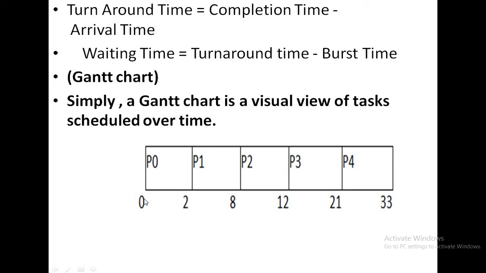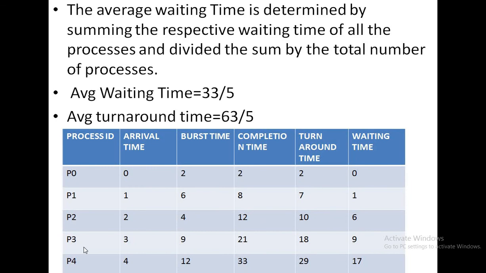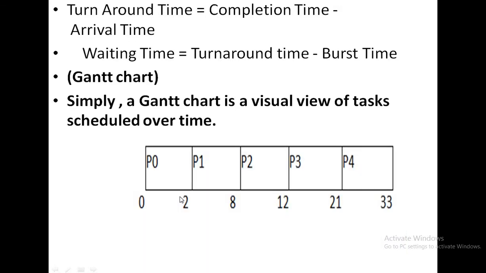Okay. So here P0 first comes in the ready queue, which has an execution time of 2 milliseconds. That means the execution starts here from 0 millisecond up to 2 milliseconds, and after that P1 comes into the ready queue. P1 has a CPU burst time of 6 milliseconds, so the processor will execute P1 from 2 milliseconds to 8 milliseconds, that is, 2 plus 6 equals 8 milliseconds. That means the total CPU use to complete P1 is 0 to 8 milliseconds.